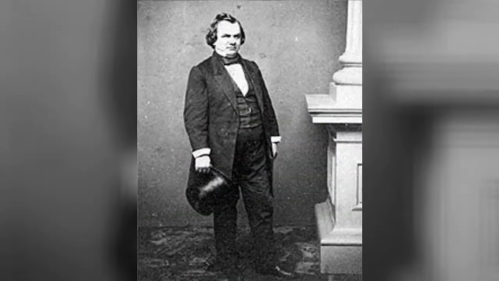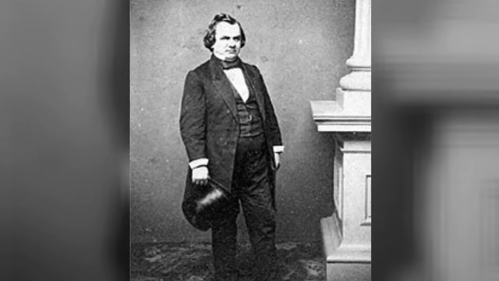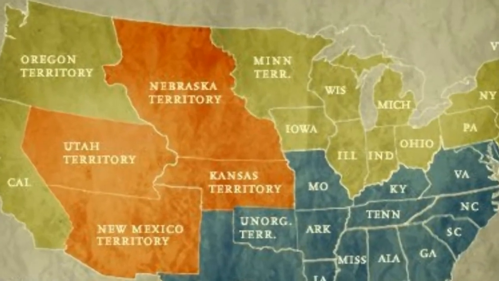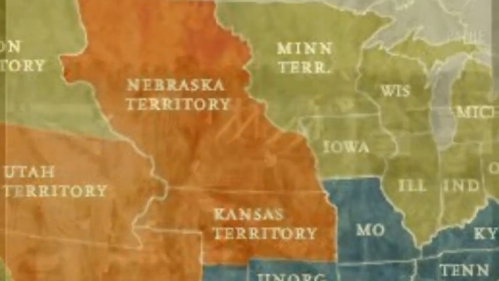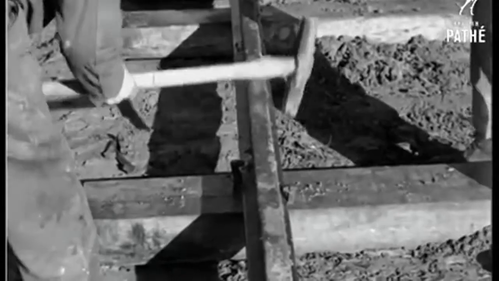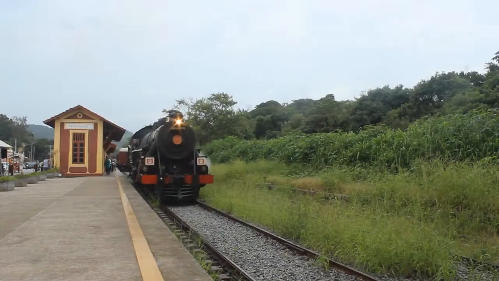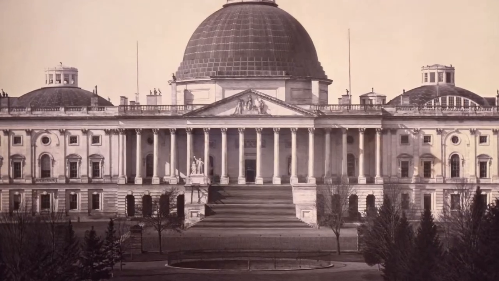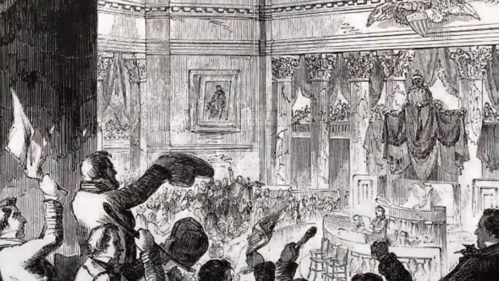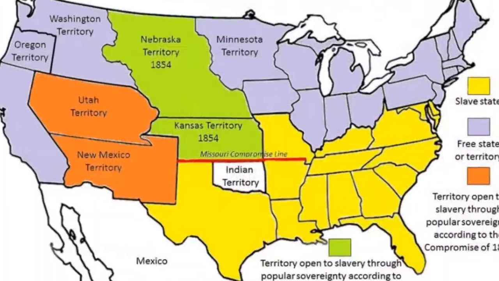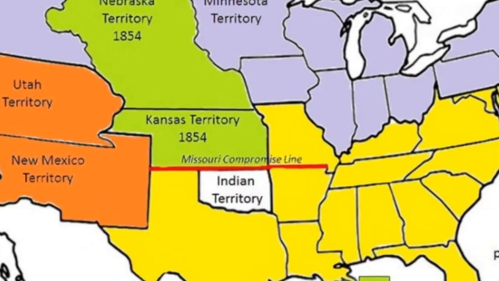In 1854, Senator Stephen Douglas from Illinois proposed making the remaining parts of the Louisiana Purchase into two territories, Nebraska and Kansas. If these areas were organized into territories, then the government could allow a railroad to be built through them. This was important to Stephen Douglas because he owned land and would become quite wealthy by selling it to the railroad company. To get it passed through Congress, they needed Southern senators to vote and agree on it. The South refused to vote in favor of making the Nebraska and Kansas territories because the Missouri Compromise line prevented slavery there.